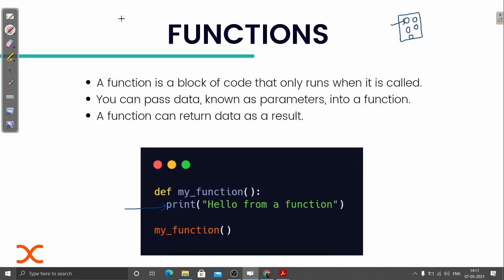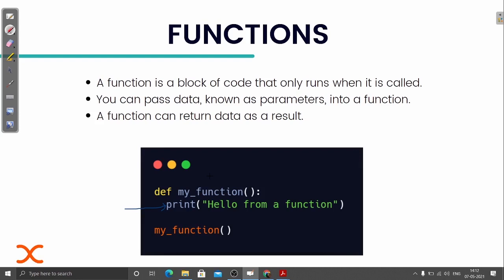So now here comes the role of functions. With the help of a function, you can simply define it, and whatever the code is that you need to use in multiple places, you can define it under a function and then just name that function. Suppose in this case, I have the name of this function as my function. So I can simply call that function wherever I need it.